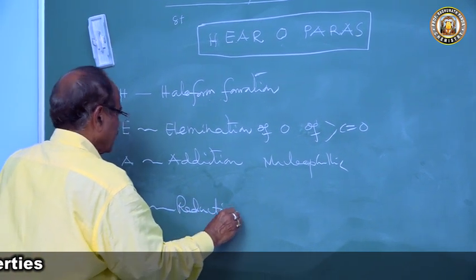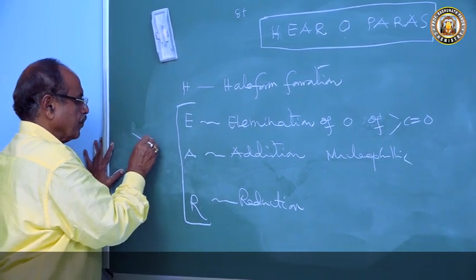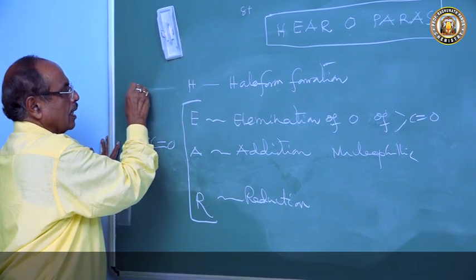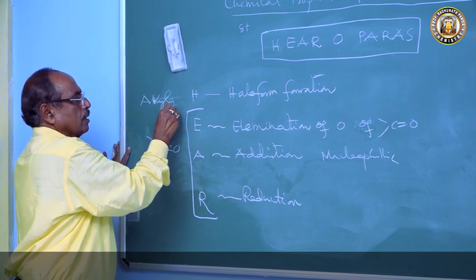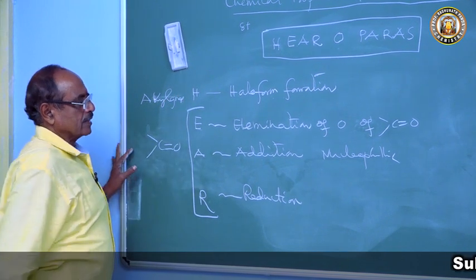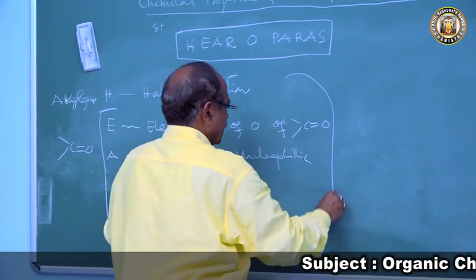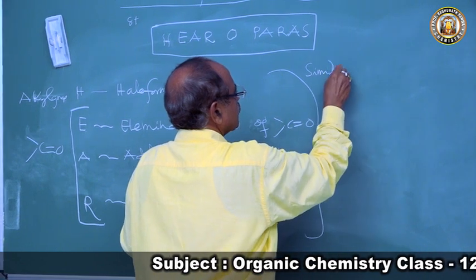So EAR is the reaction of the carbonyl group, and H is the reaction of the alkyl group, that is haloform or halogenation reaction. In all these properties they will exhibit similar behaviour.